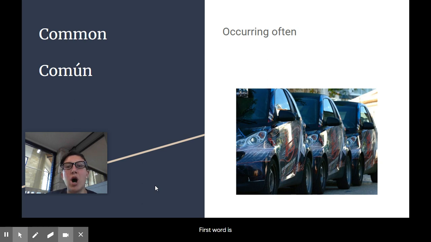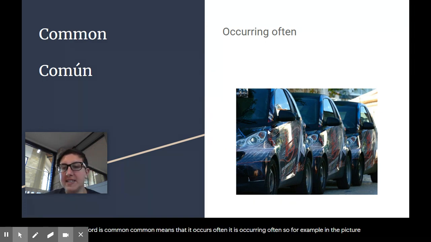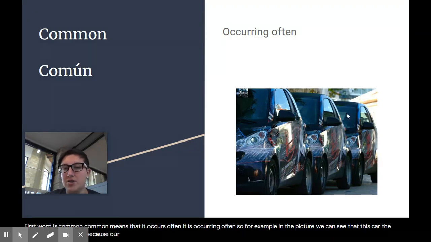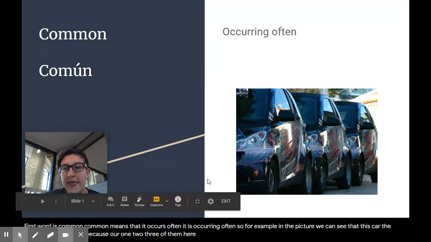First word is common. Common means that it occurs often. It is occurring often. So for example, in the picture, we can see that this car, the smart car, is common because there are 1, 2, 3 of them here.